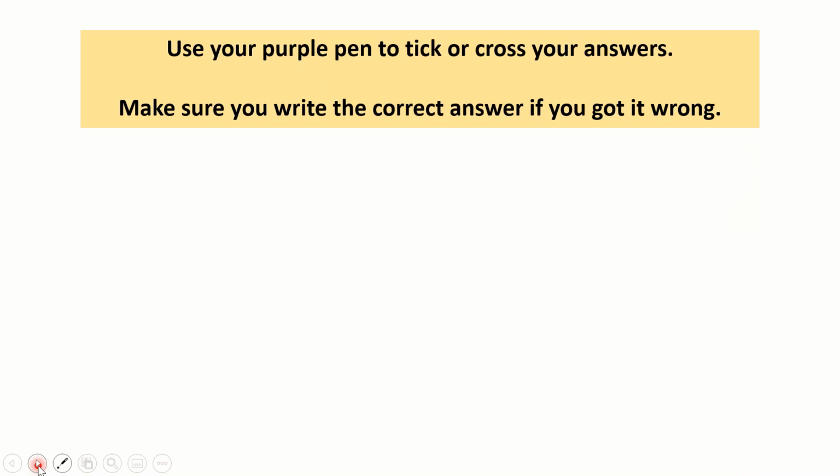So if you are watching this video now, that means that you have completed the do now, which means it's time to correct. So you're going to use your purple pen to tick your answer if you got it right, or cross your answer if you got it wrong. It doesn't matter if you got it wrong, but what we do need to make sure is that you write the correct answer if you did get it wrong.